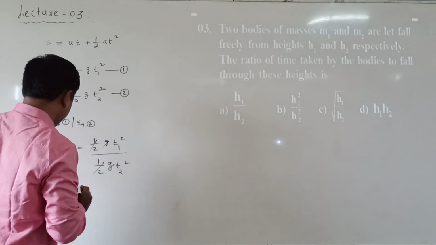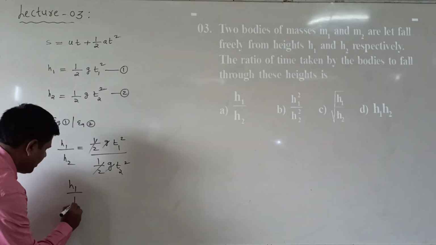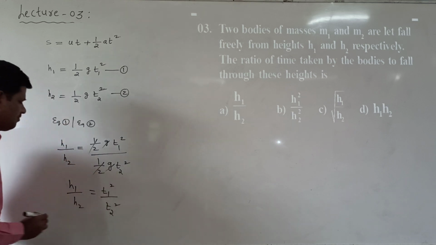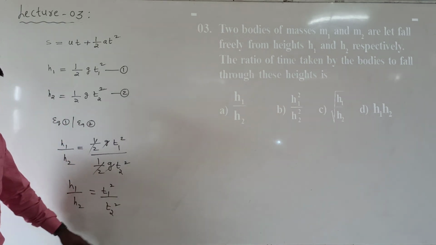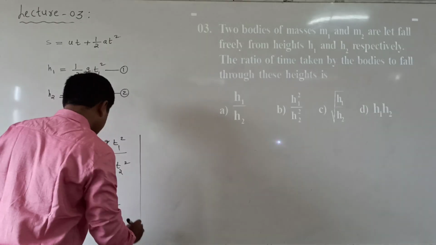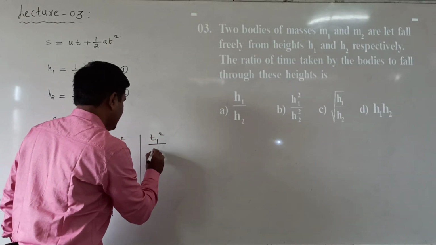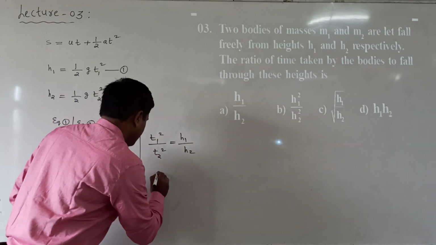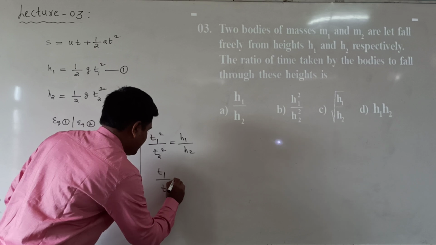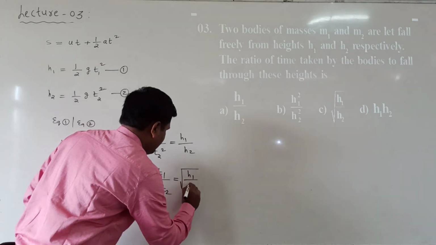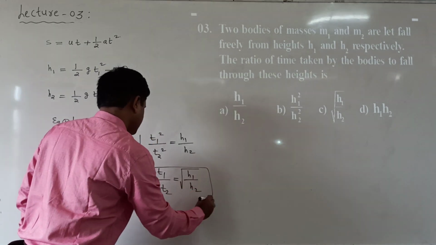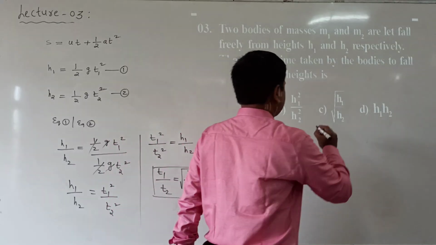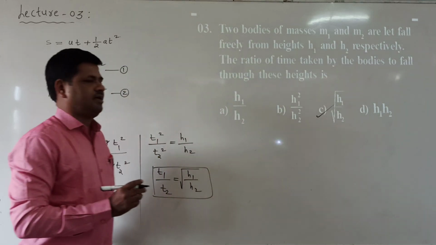From this we get h1 by h2 is equal to t1 square by t2 square. So t1 square by t2 square is equal to h1 by h2. Now the ratio of the time, t1 by t2, is equal to the square root of h1 by h2. Which option is correct here? Under root of h1 by h2 means the C option is correct.